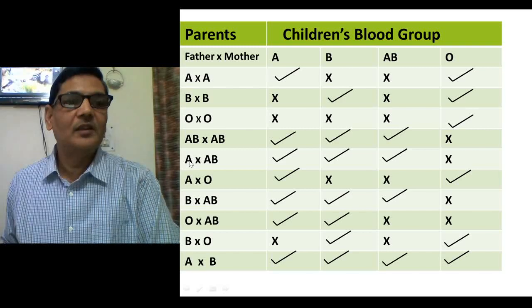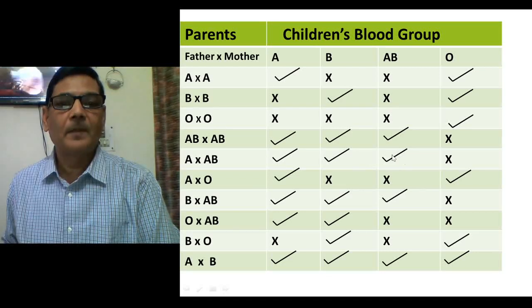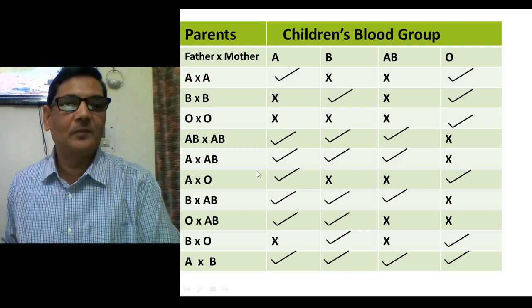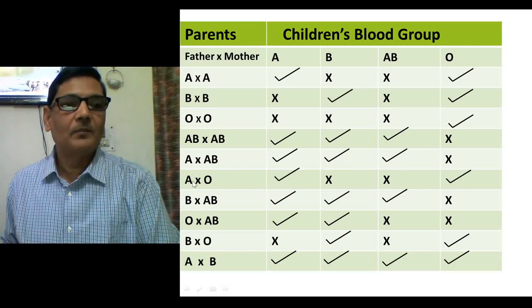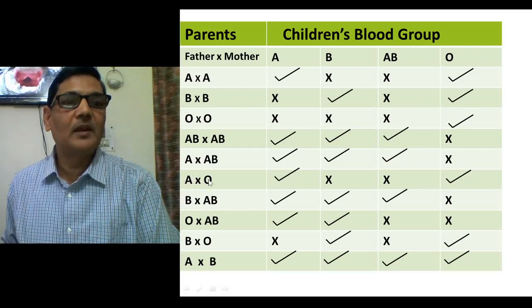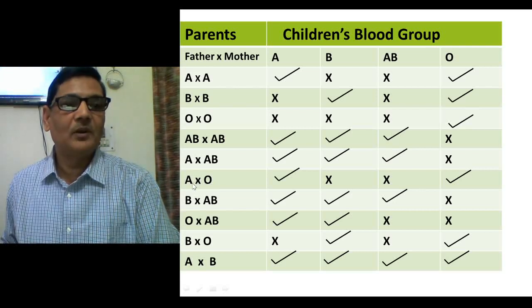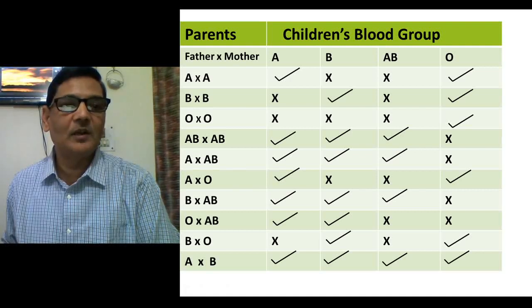Here if father is of blood group A and mother AB, in such a situation one will have children of blood group A, B and AB, so O will not be possible. Now IA, IO could be the genotype of a parent, suppose father, if that individual of blood group A is going to be married with a woman of blood group O. So if parents are having blood group A and O, in such a situation their children will have blood group A and O, means B and AB will not be possible.